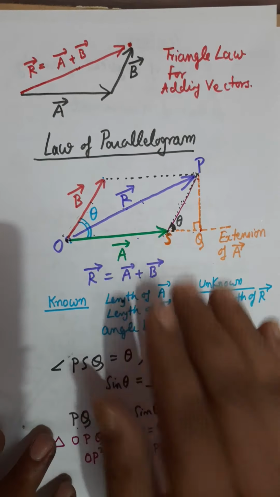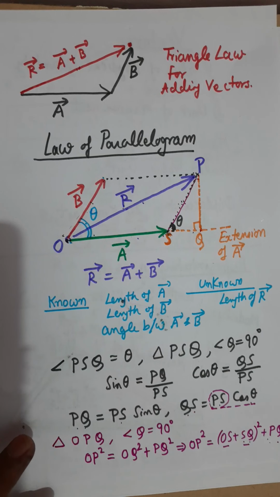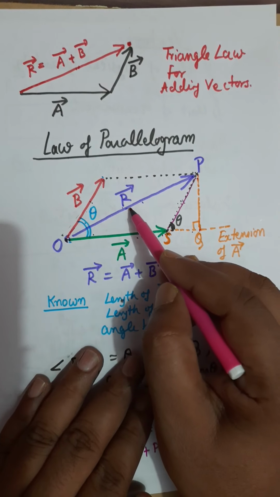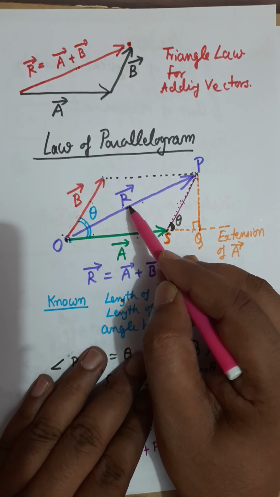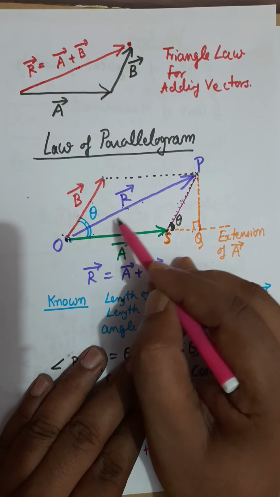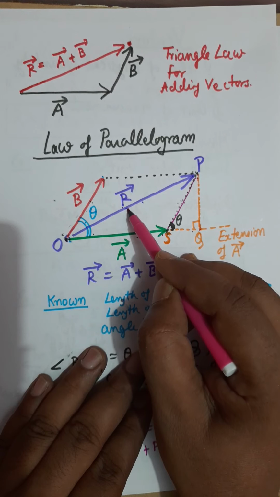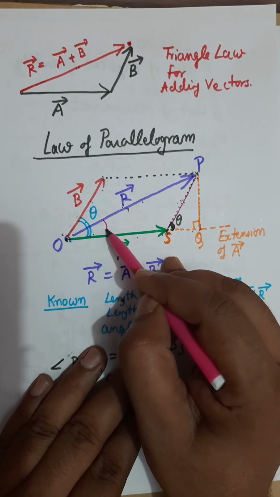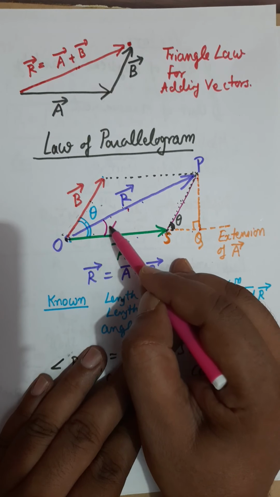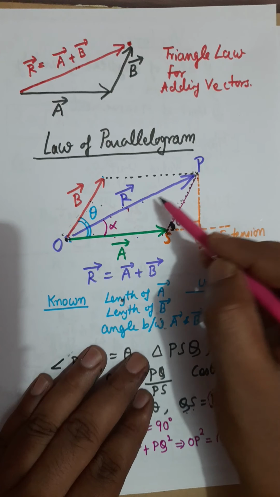So let's come to this figure. And in this figure, if we want to see the direction of resultant, what is the direction of resultant in that figure? Notice that this R is the resultant. To tell the direction of resultant, we will tell it in terms of the angle which the resultant makes with vector A. Let's say that angle is alpha.